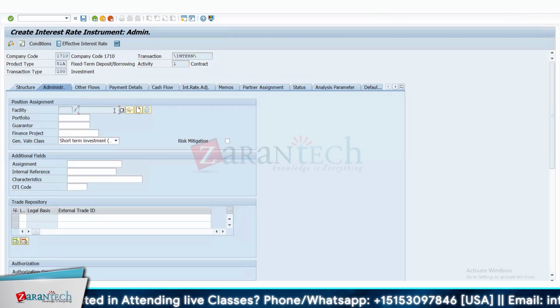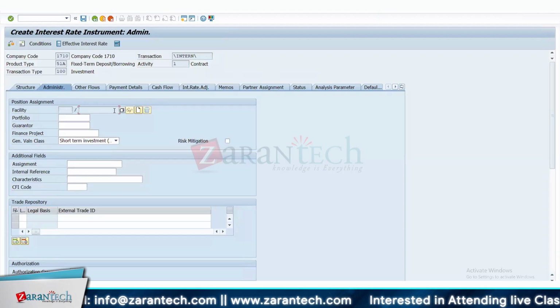Yeah. So facility will have a different product type of its own, but you can use multiple product types also for the same facility. For example, when I have a deal with a bank to take a credit for 1 million, I can divide it into letter of credit and loan, short-term loan and long-term loan. It is possible, right? Possible, yes.